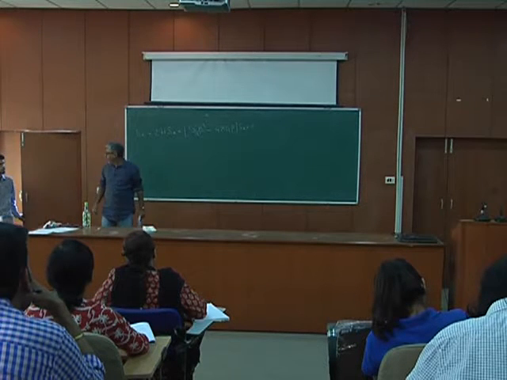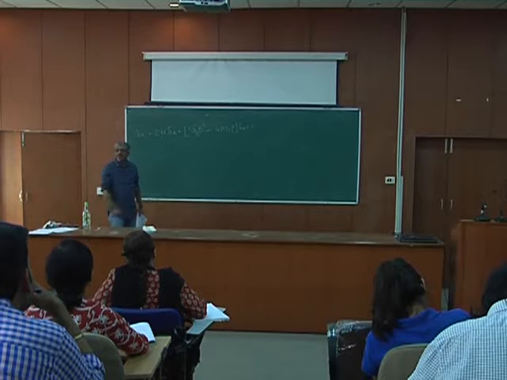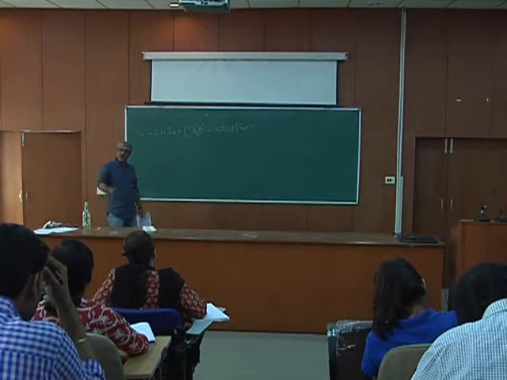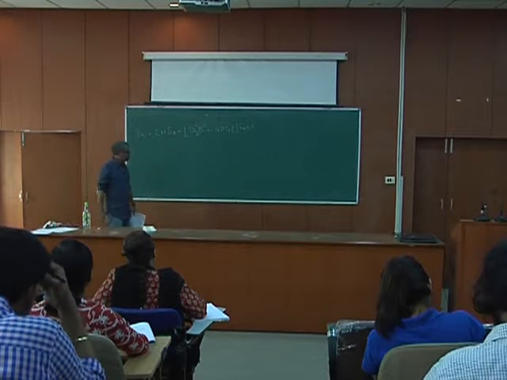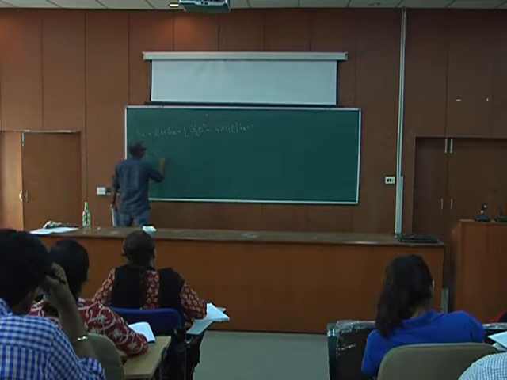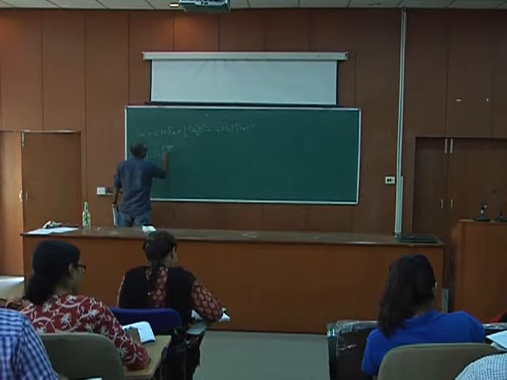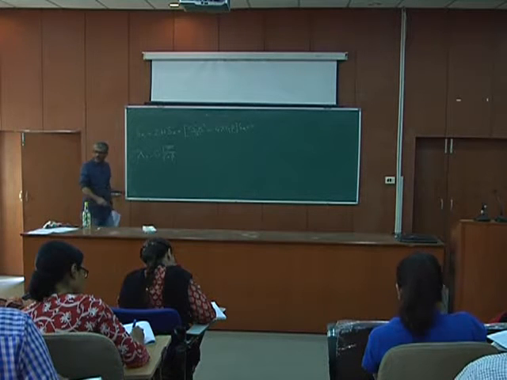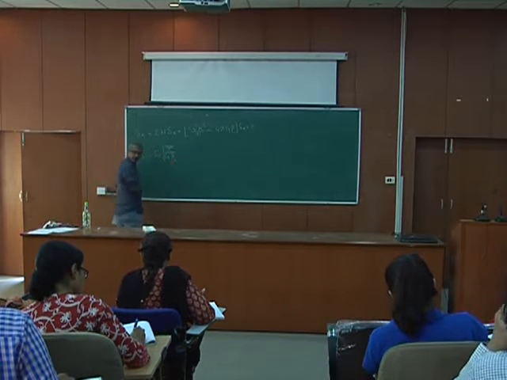So let's calculate the Jeans scale for radiation. If you have a radiation dominated epoch, what is the corresponding Jeans length? The Jeans length definition, if you remember, was c_s over square root of G rho bar, but in a radiation dominated epoch this is rho r.